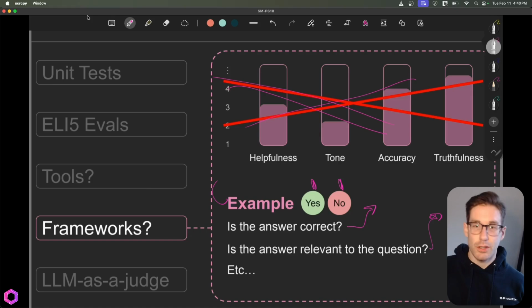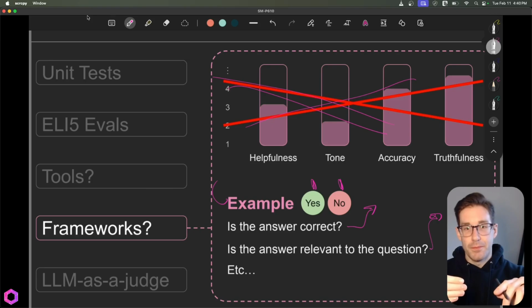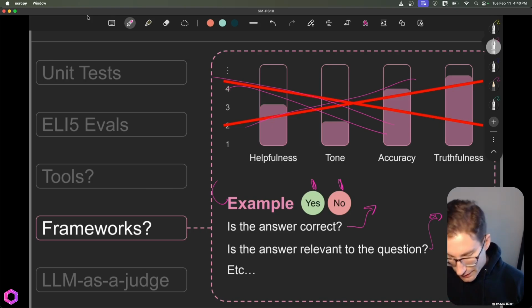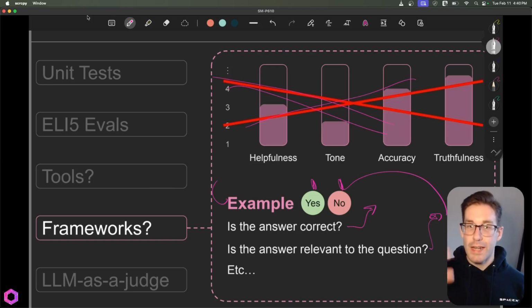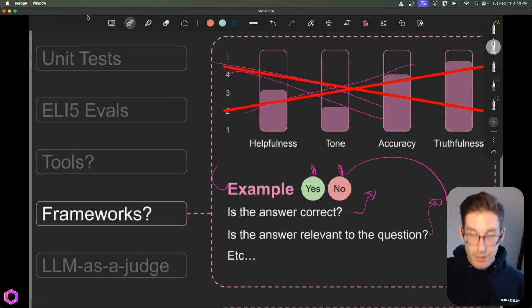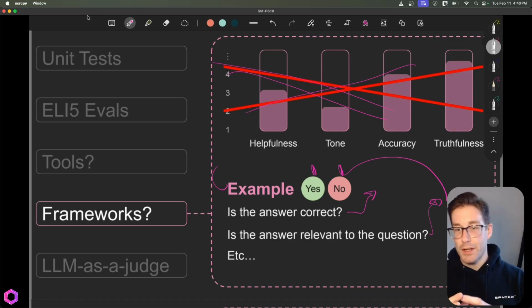So if I ask a question to the AI about bananas and it comes back with an answer about options trading, I know that those are not relevant. So that's going to be a no. And we try to basically boil our evals down to something that's binary. And for most questions you can do this. You just have to take time to think it through. So remember, when you're doing frameworks, focus on binary, not spectrum, and try to boil all your questions down to something that's yes or no, or on or off.